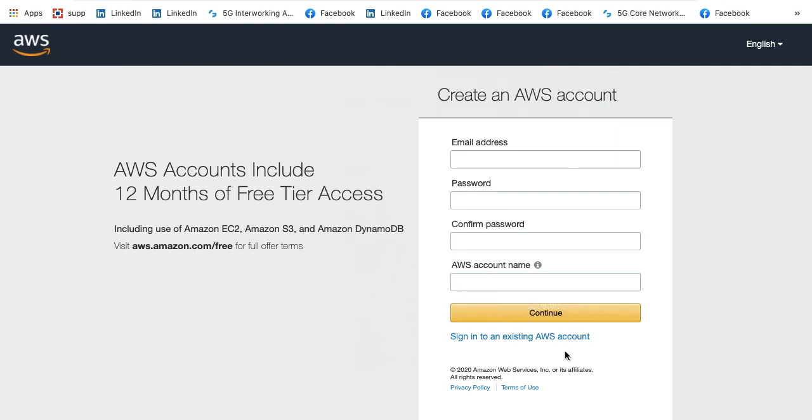Now if you already have an AWS account, you can simply click on this link here and open a new page which will allow you to connect to your existing AWS account. So let's move forward and click sign in to our existing AWS account.